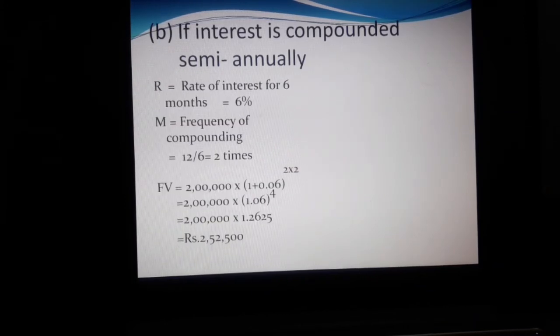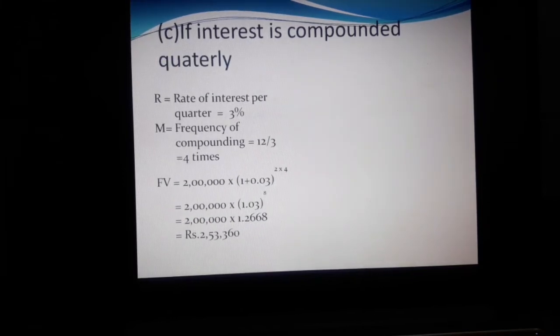If you are calculating interest compounded semi-annually, the rate of interest for 6 months we take for calculation is 6%. M equal to frequency of compounding 12 divided by 6 equal to 2 times. 2 lakhs into 1 plus, 6% means 6 divided by 100, we get 0.06. 2 years and 2 times we get interest, so we multiply 2 into 2, 4 times. 2 lakhs into 1.2625, we get the maturity value for semi-annually.